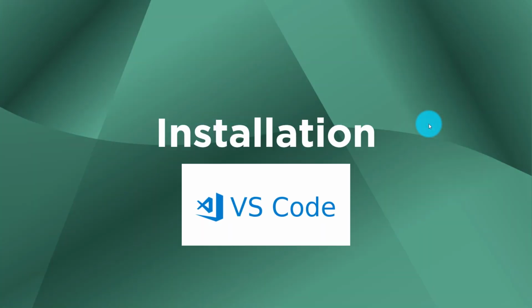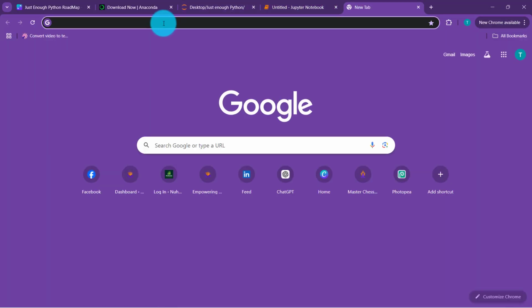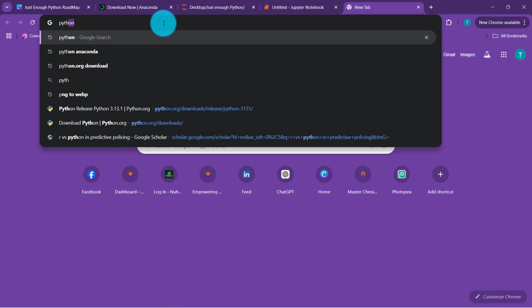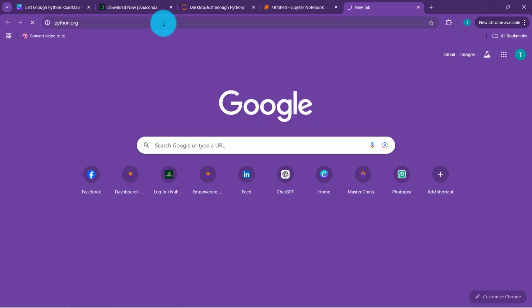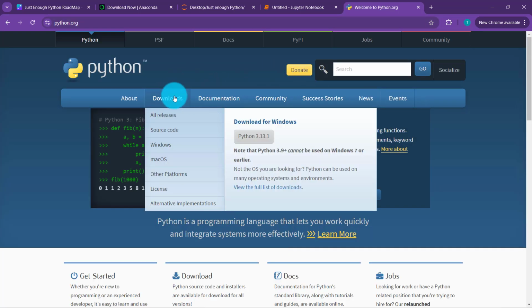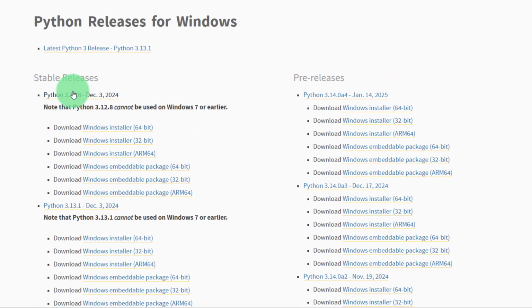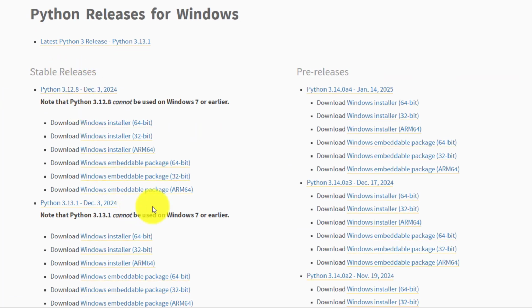Okay, number 2, someone might want to use Jupyter Notebooks in their VS Code, so that's also possible. So basically the first thing you're going to do for that case, you will go back to your browser, open a new tab, and now go to python.org. So this is where you can download your Python. Then go to downloads. Now you can maybe select Windows already. You now have all the Python releases here.